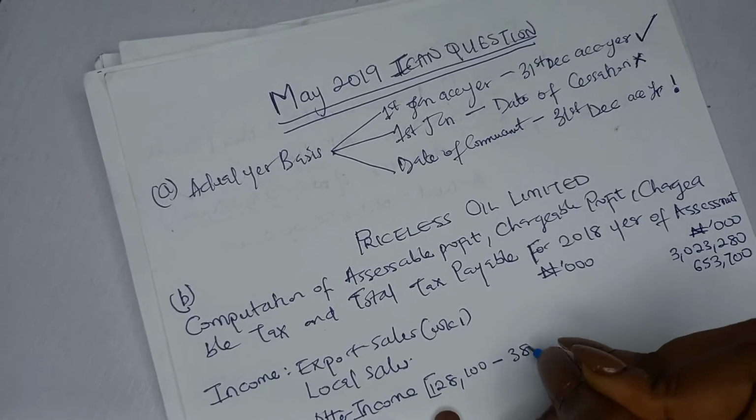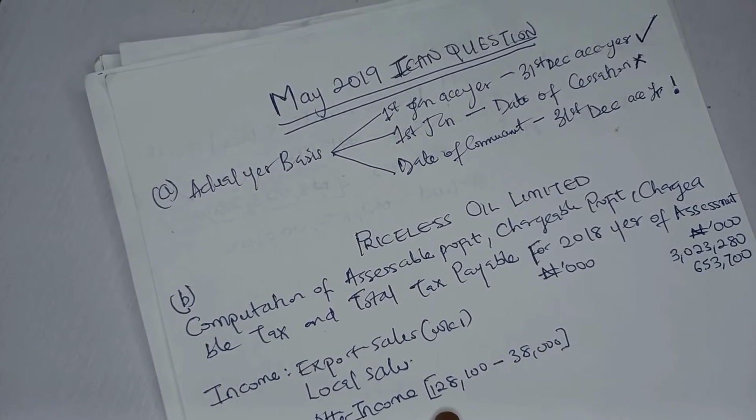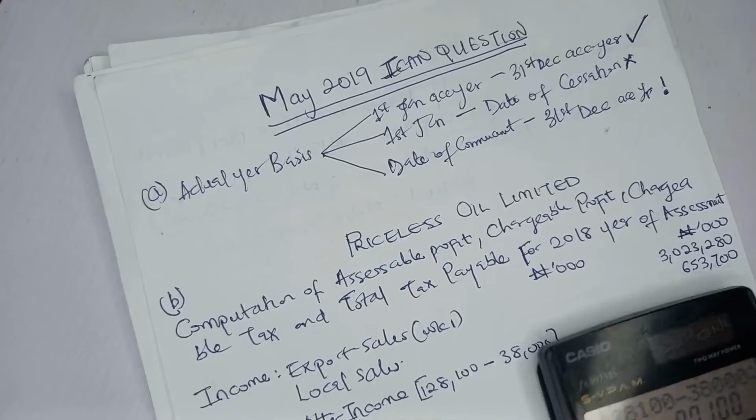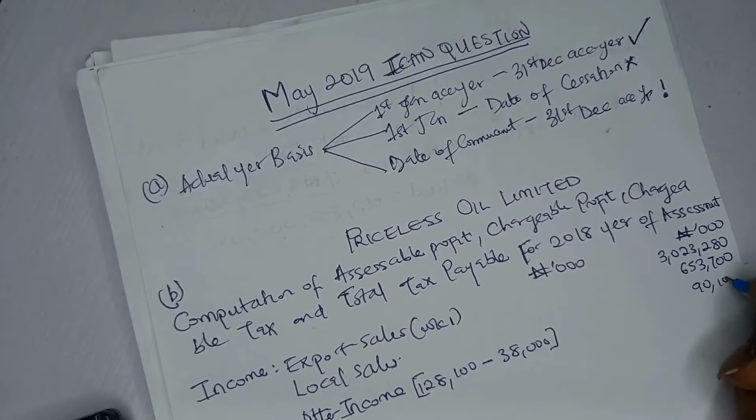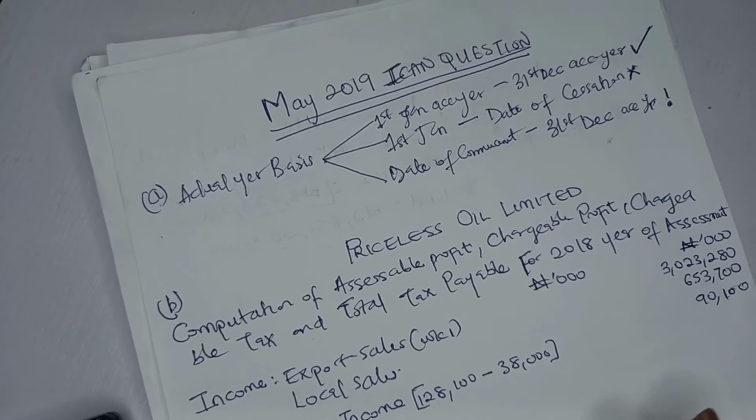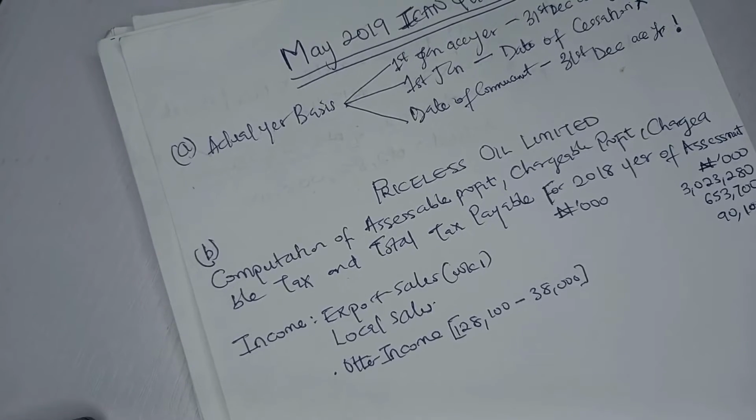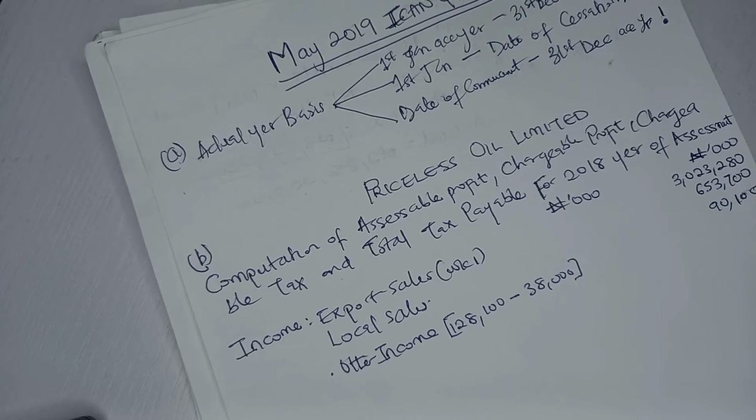128,100,000 minus the 38 million other income, right? So let's put that in our calculator, and that gives us 90,100. So it is actually 90,100 that relates to our upstream activities that PPT focuses on. The next thing in the format is what? Expenditure and all of that.